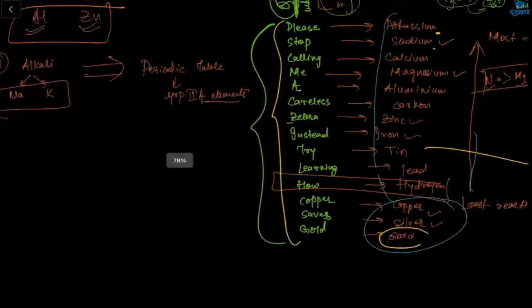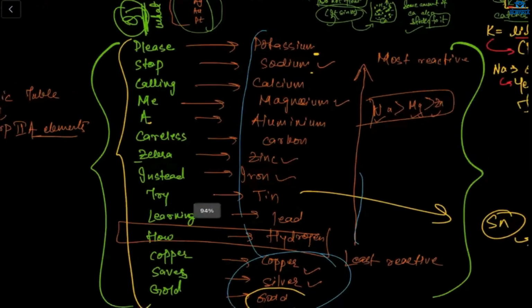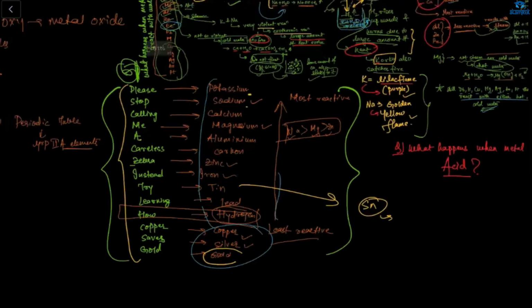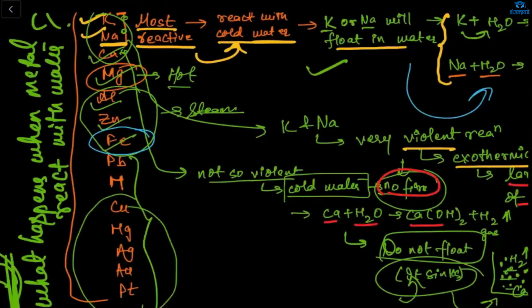So, the reactivity series. Everybody knows, no? Potassium, sodium, calcium, magnesium, aluminum, and so on. Those above hydrogen are all most reactive, and those below hydrogen are all least reactive. Okay? Yes, ma'am.